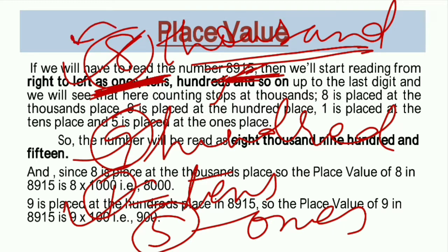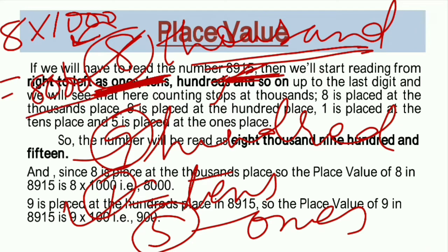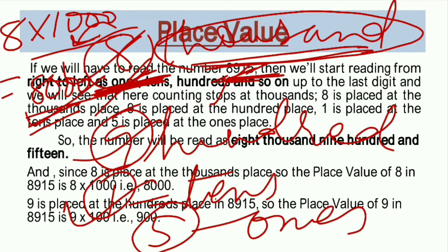Its value because of the place, that is the place value, will be in thousands. It means 8 into thousand. Because it is at the thousands place, its place value will be 8,000. Got it? What is the place value of 8? 8,000. Why 8,000? Why not 800, why not 80, why not 80,000? Because 8 is at the thousands place, its value will be in thousands. It means 8 into thousand, 8,000. I hope that you understood.